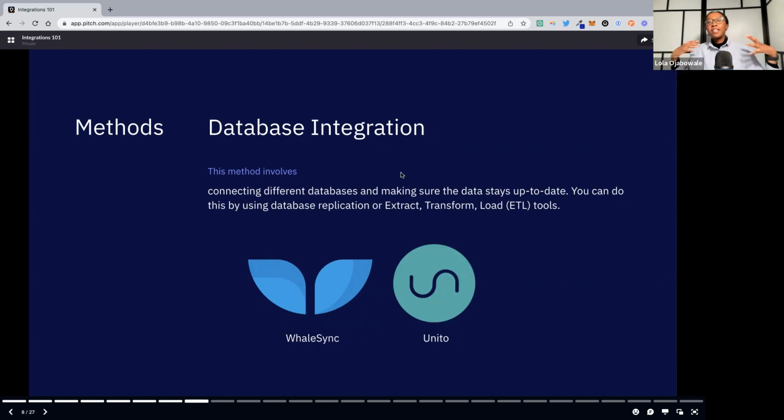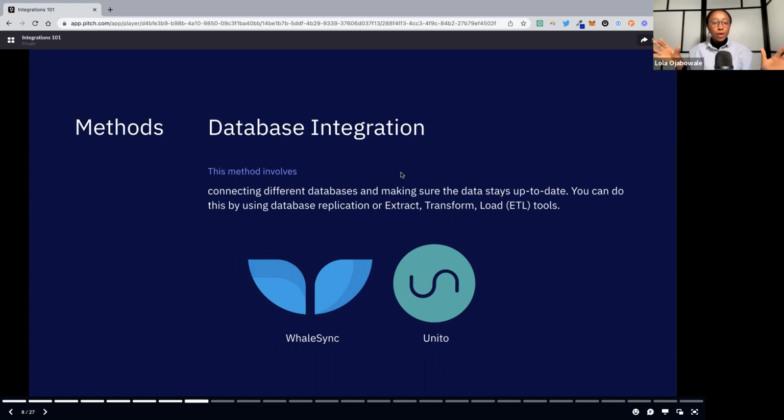Then we got our database integrations. This method involves connecting different databases so that the data stays up to date. It usually happens through a process called database replication, which is basically just the process of copying data from one database to another, and ETL, which is short for extract, transform, load, takes data from one system and moves it to another. Some of the main differences between these two smaller types is with ETL, you're also taking another step of transforming and making sure the data is also formatted correctly.